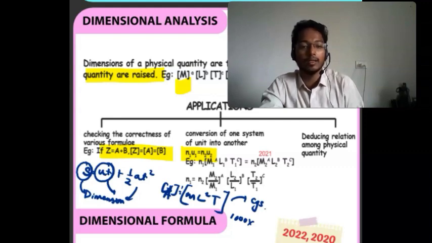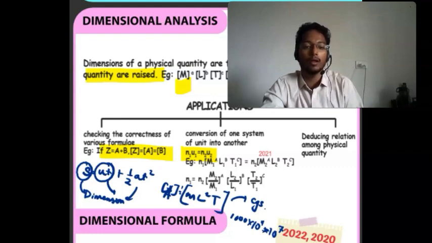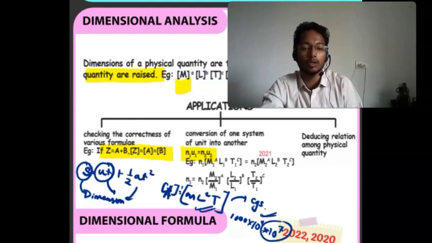Then length in SI unit we are representing in meter, but in CGS, centimeter. 1 meter is equals to 100 centimeter. It means length का square, it means 10 to the power 4. Then time we are representing in seconds, in both CGS unit and SI unit. So this is 10 to the power 4 into 10 to the power 3, that is 10 to the power 7. So n2 is 10 to the power 7. If you convert from SI unit to CGS unit, the change will be 10 to the power 7. Like this question will come.